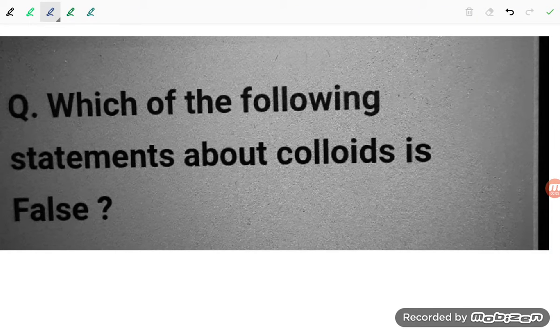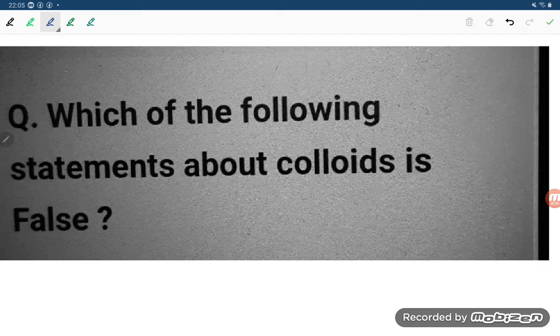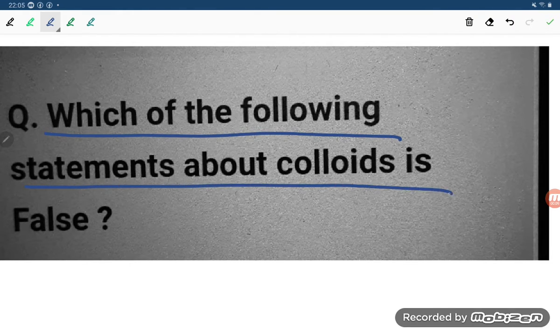Hello students, let us see one problem which is asked by my student. The question is, which of the following statements about the colloids is false?